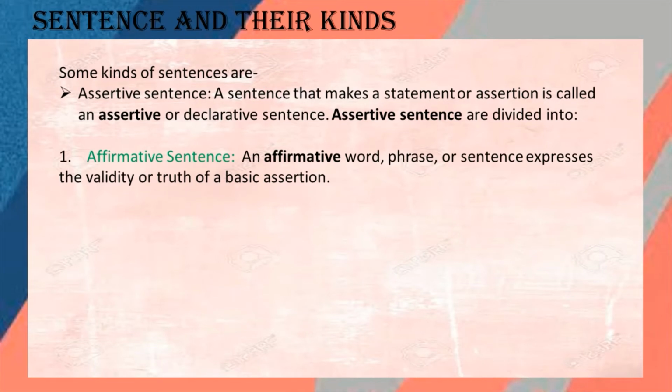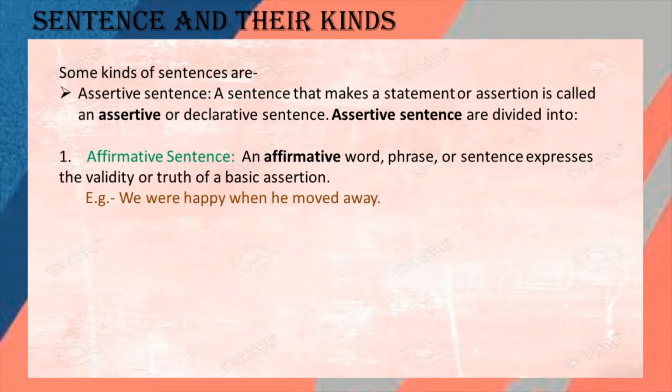The first one is the affirmative sentence. An affirmative word, phrase or sentence expresses the validity or truth of a basic assertion. In simple language, affirmative sentences can be called positive sentences. If a sentence gives information and expresses the validity or truth of something, then that sentence can be called an affirmative sentence.